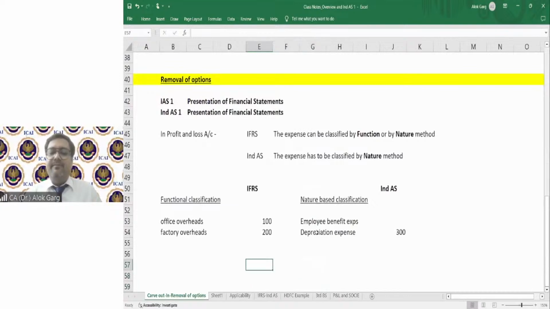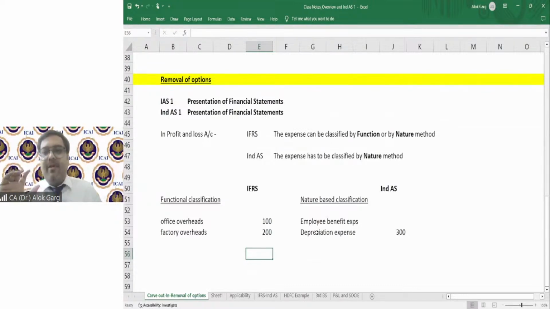Let's say the company has a factory building and the company has an office building. Going by the functional classification, for example, the company has 100 crore rupees of depreciation on office building and 200 crore of depreciation on the factory building.